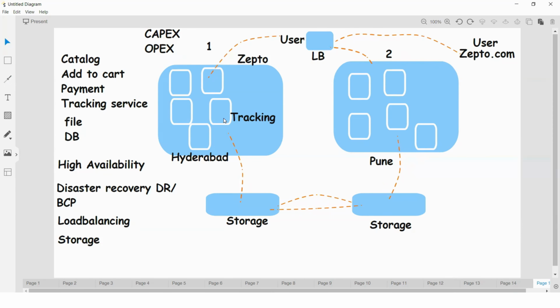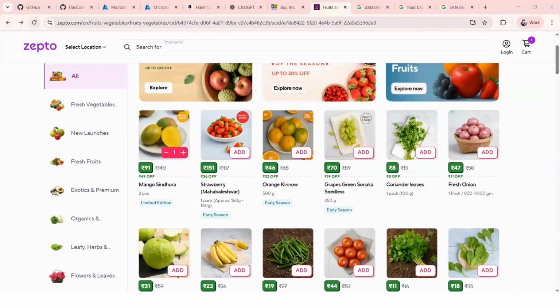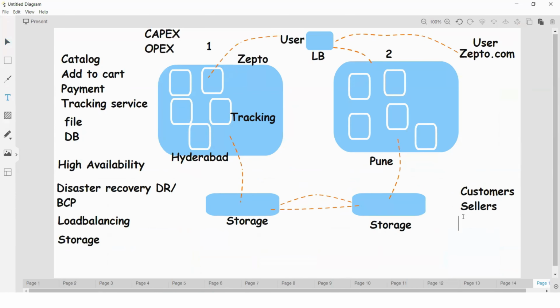So here just see Zepto customers, right? Zepto sellers, nothing but these are all different sellers. Okay, sellers, sorry, somewhere the picture is there, right? Zepto sellers, and also Zepto IT team, admin team, okay, and also delivery boys. For all these persons we should provide the right access, okay, right access you can see.